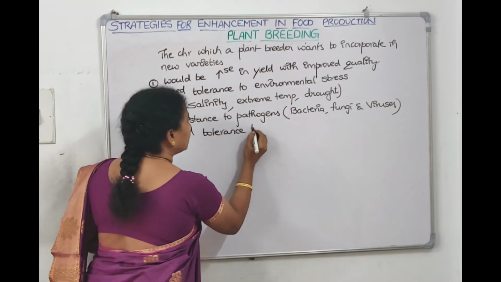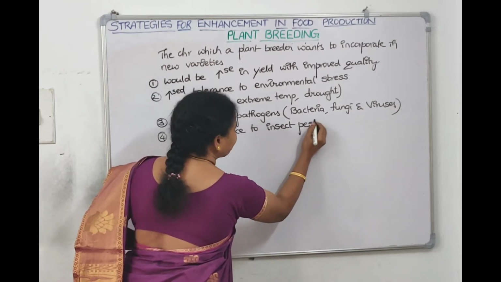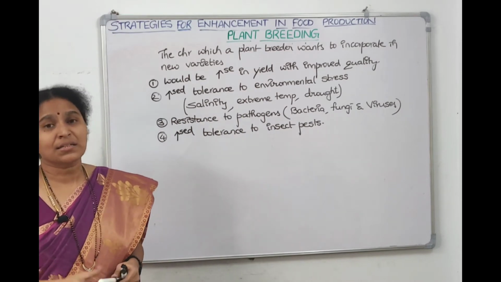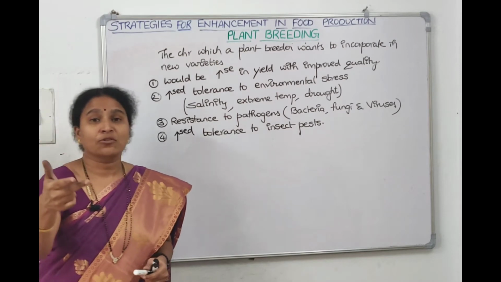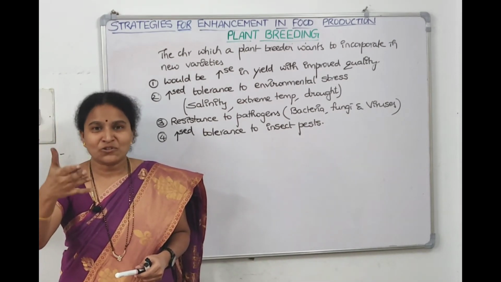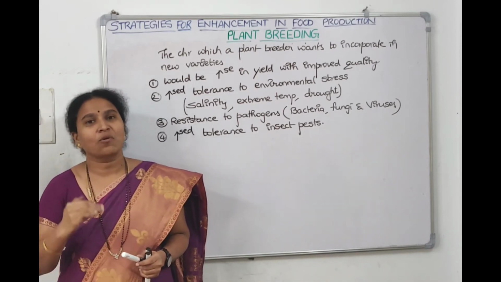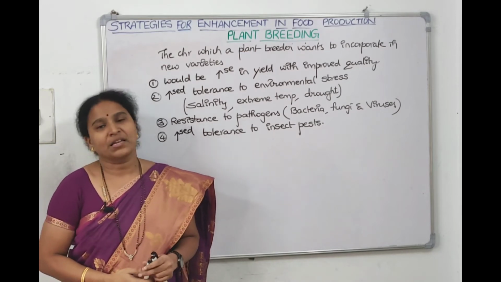The new plants should gain resistance against insects, resistance against pests, resistance against pathogens, resistance against environmental stress. And the yield also should be more, the quality also should be more. So these are the points which a plant breeder wants to incorporate into the new varieties of plants.